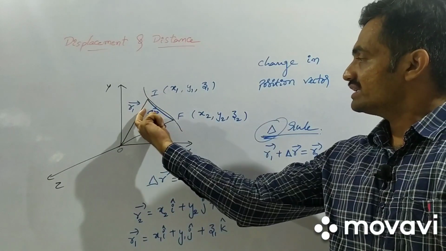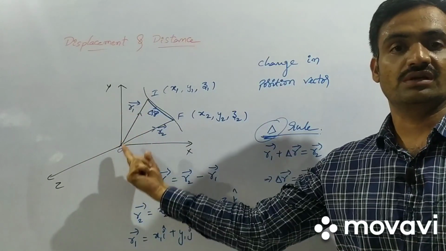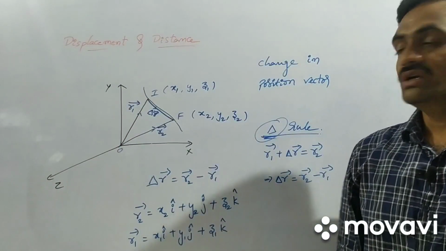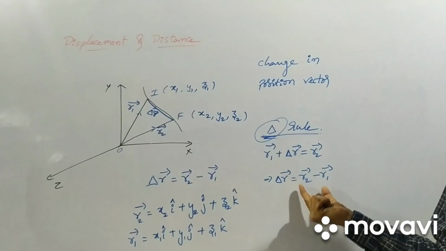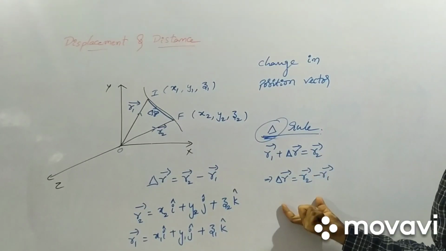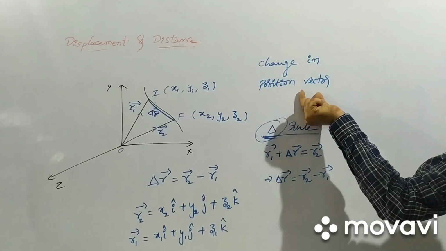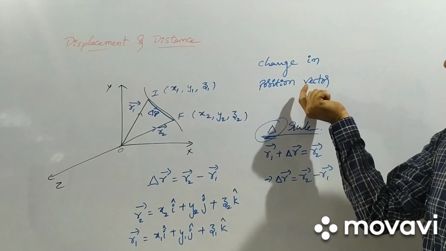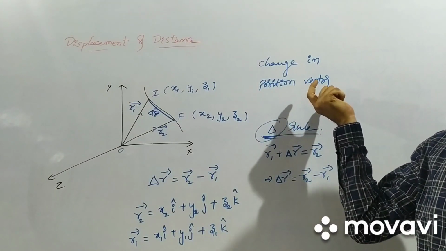This trajectory is represented based on the initial and final positions from the origin, or from the observer reference frame. So delta r bar equals r2 bar minus r1 bar. Here we can find the modulus, because displacement is a vector, and a vector has a magnitude as well as a direction.